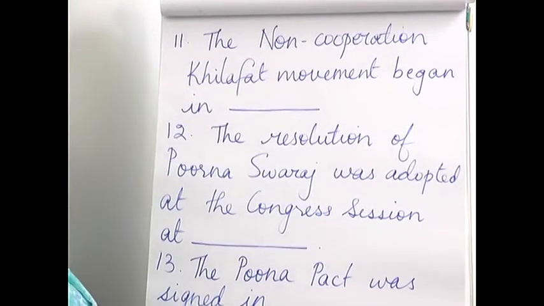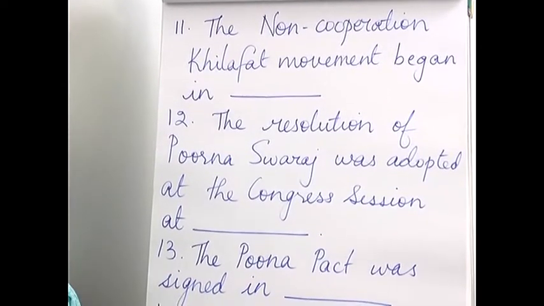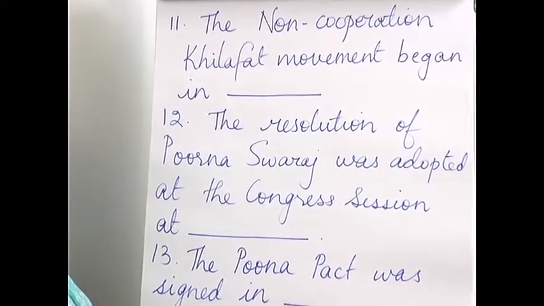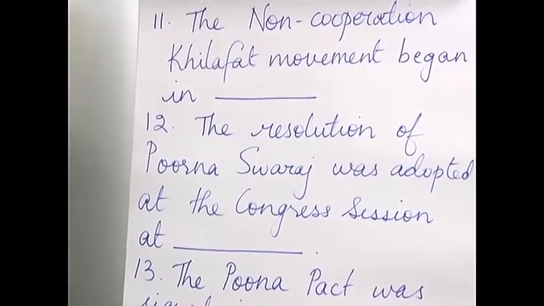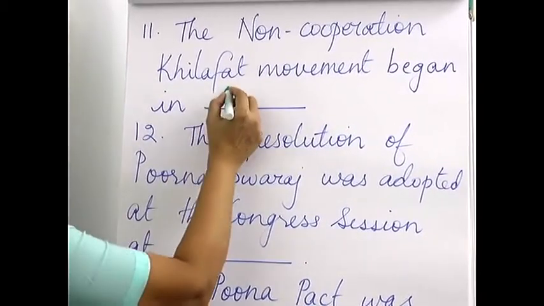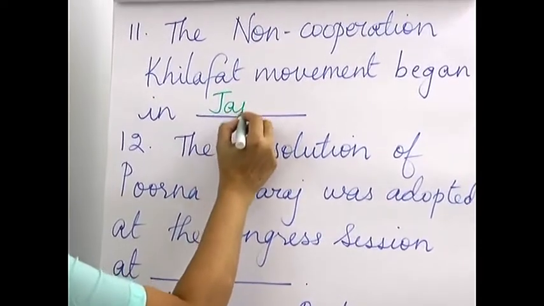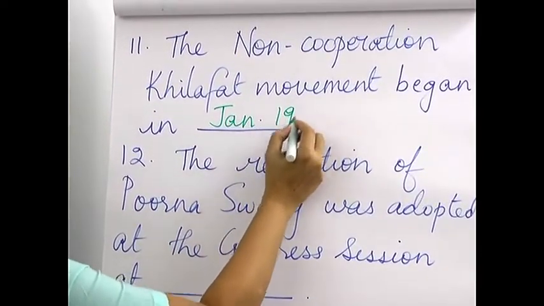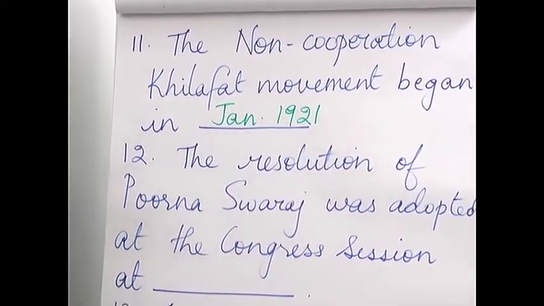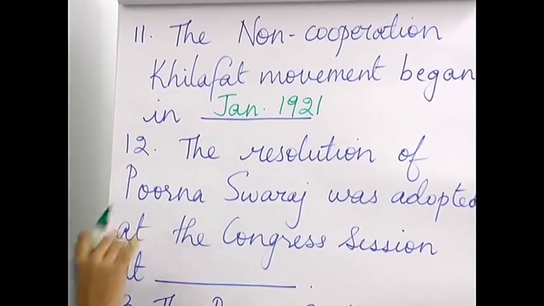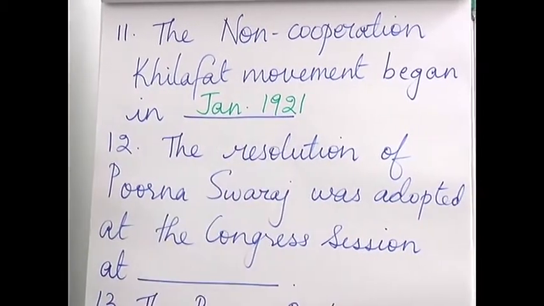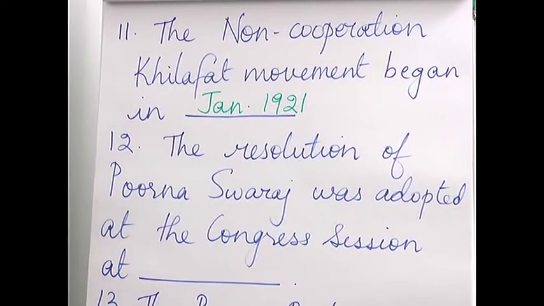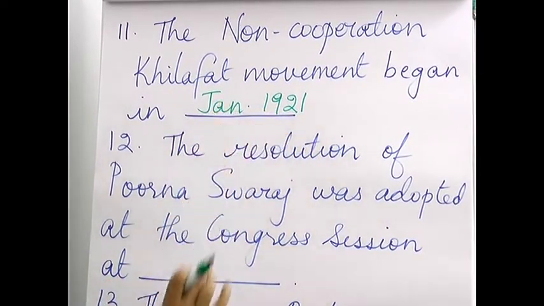Let us look at question 11. The non-cooperation Khilafat movement began in dash. That means we have to write in which year. So, this was in January 1921. Okay, so if you only write 1921, good enough. But if you can remember January 1921, that will be even better.